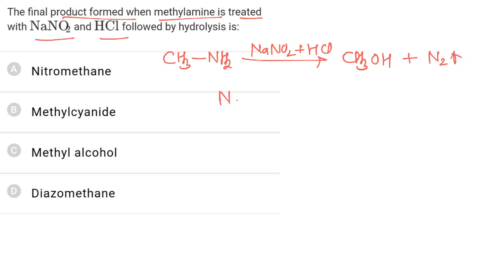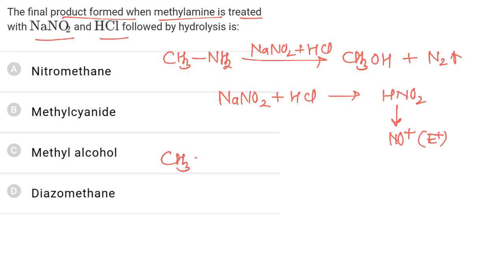Now NaNO2 and HCl first react to form HNO2. Now autoprotolysis of HNO2 takes place, so it will give NO+ ion. Now this NO+ ion acts as an electrophile and it will combine with methylamine, so it will convert